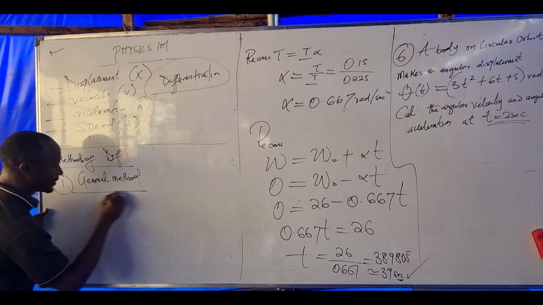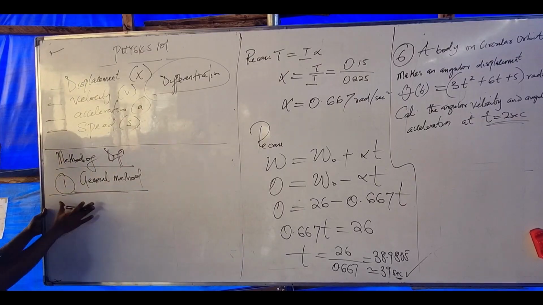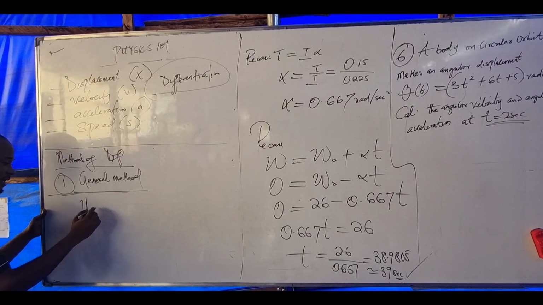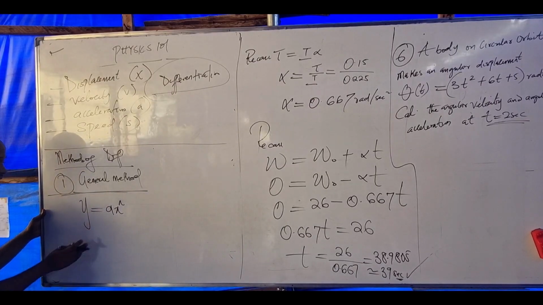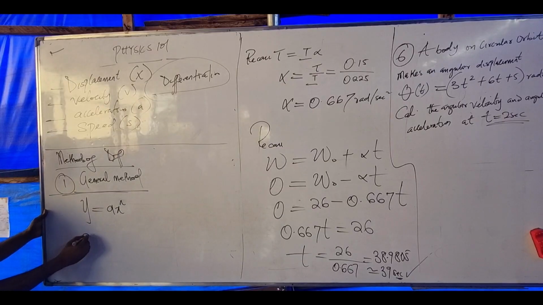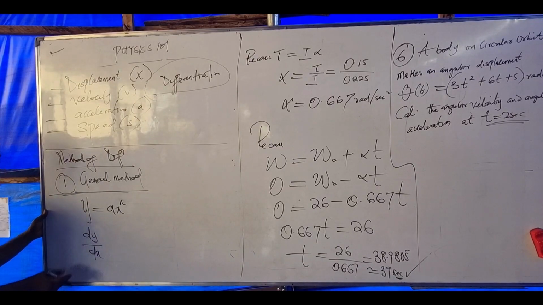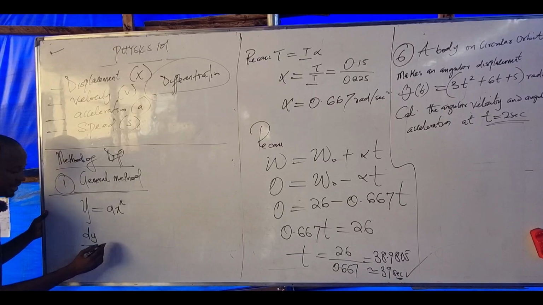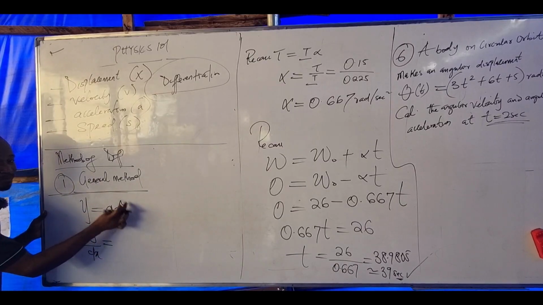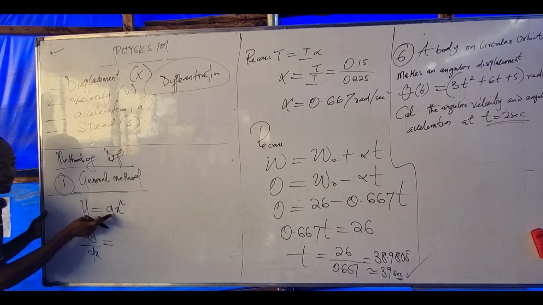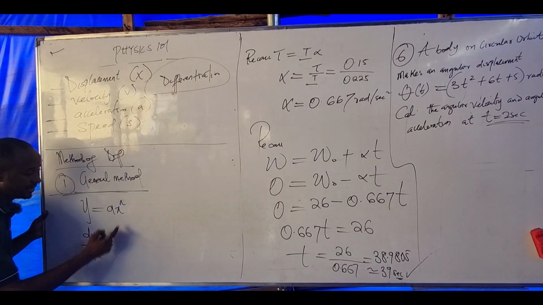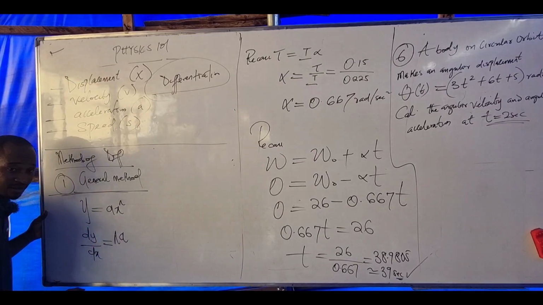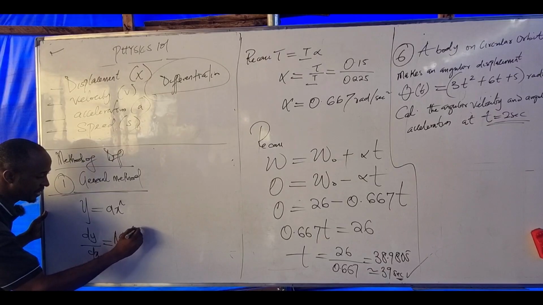But let me show you the general method. All you need to solve this is the general method. If I have Y equals AX raised power N, the general rule says dy/dx, meaning change in Y over change in X, is equal to: multiply this power, this exponent, by the coefficient of X, which is A, and subtract 1 from that power. Meaning N times A is NA, and you have X raised power N minus 1.